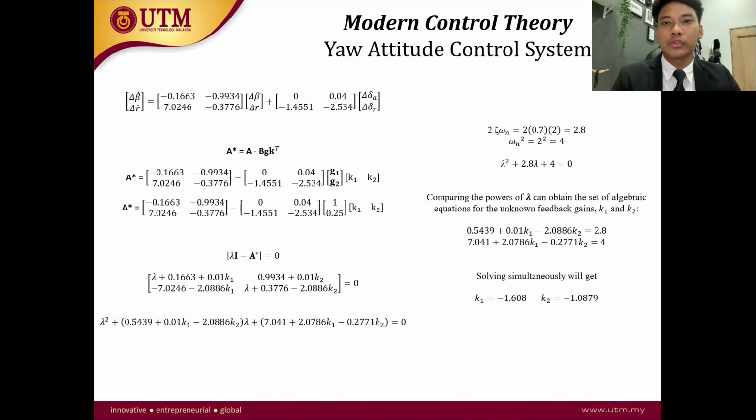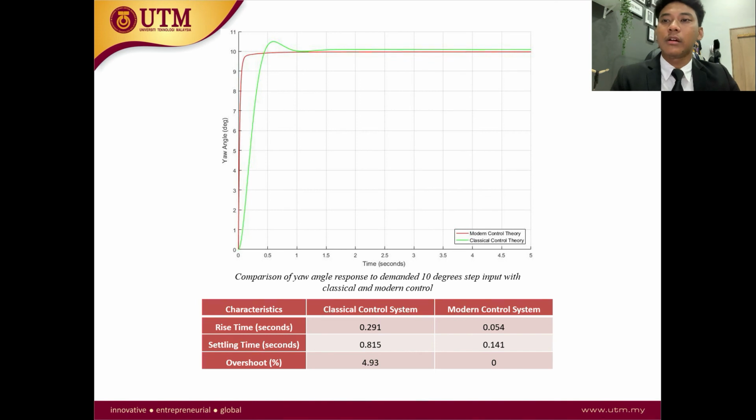This is how to obtain the state feedback gains K1 and K2, and then after obtaining all the gains, the state response for modern control theory has been plotted, including the classical control theory as well. As you can see, this also brings the same result, where the modern control theory has better characteristics compared to the classical control system.